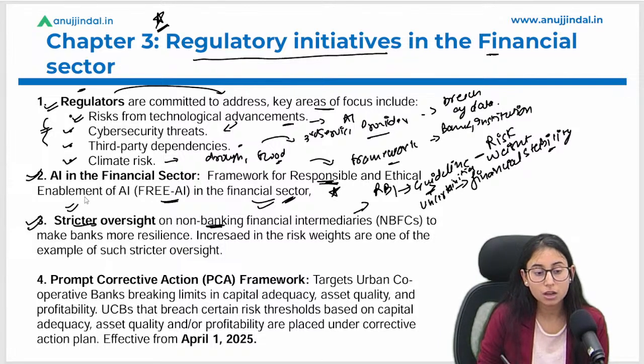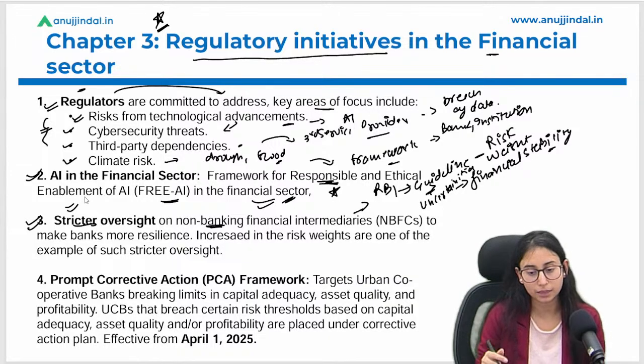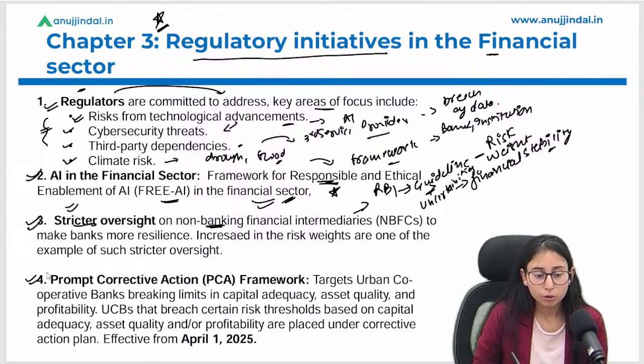So they are preparing the banking institutions for the upcoming uncertainties, okay. So these were the guidelines that have been issued by the RBI. This is a part of regulatory initiative that RBI has taken, okay. The fourth point says prompt corrective action framework. Under this, a framework was released by the RBI.